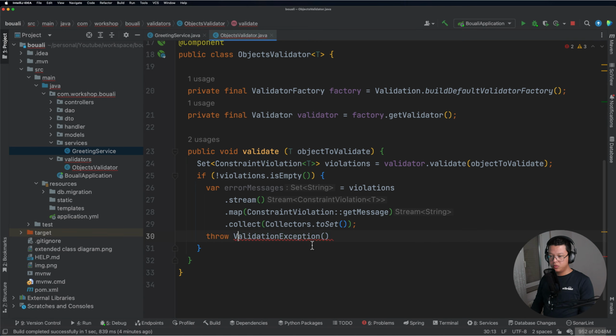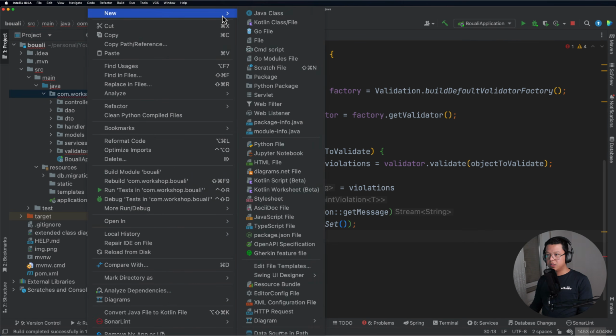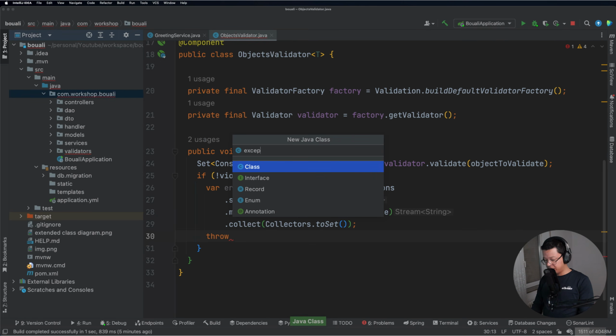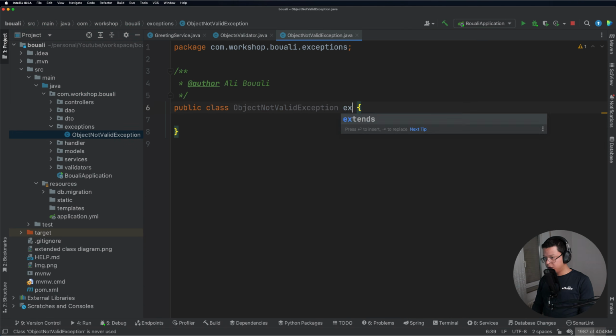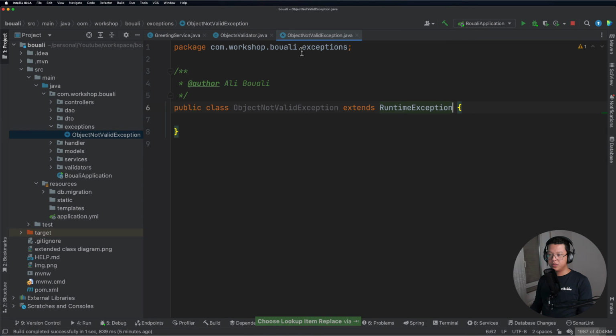And what I will do is create my custom exception. So here I will go ahead and create a package I will call exceptions, and here, object not valid exception, for example. Object not valid exception, and it should extend runtime exception because I want this exception to happen at runtime.